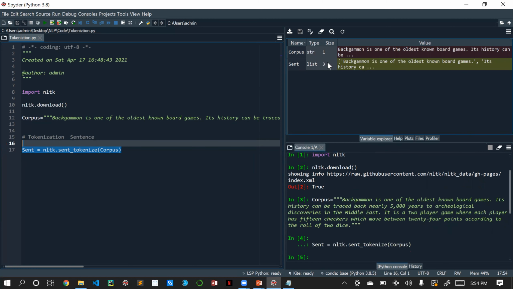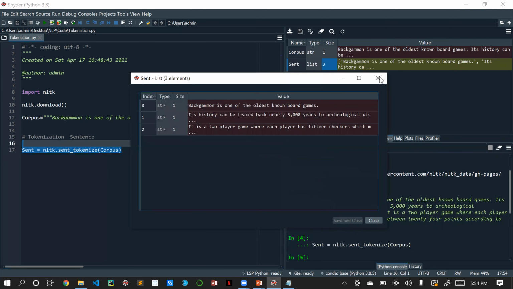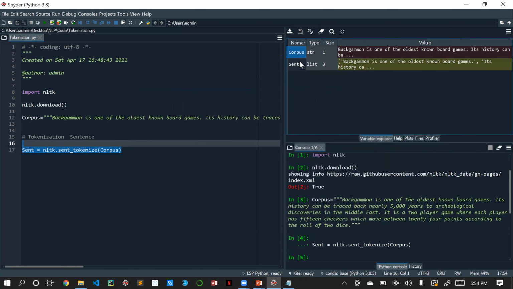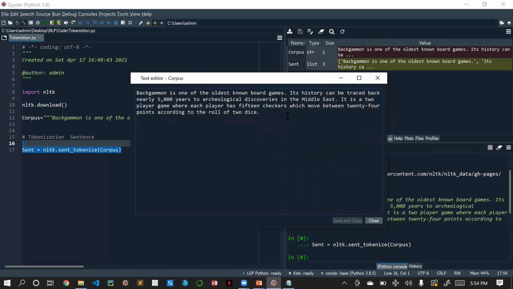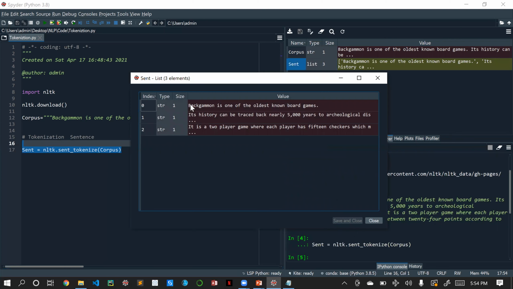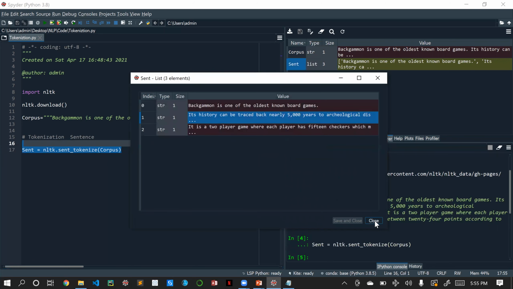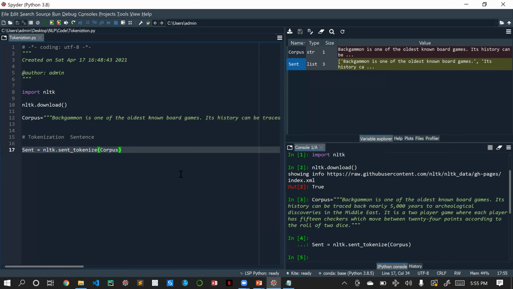If you see here, now we got our sentences, and our sentence size is 3. So the input text is divided into 3 sentences. Obviously this is a very small text; in real time we will be using a huge number of sentences. Here our tokenizer split the text into 3 sentences. Up to here is 1 sentence, up to this point another sentence, and then the last one. Now we know how to split our huge paragraph into sentences.